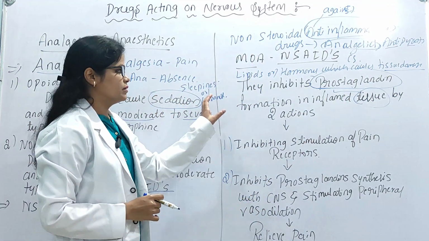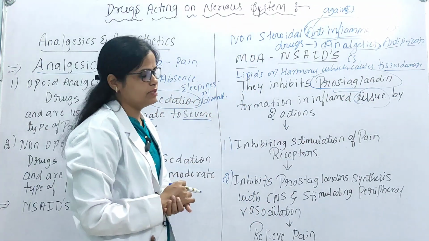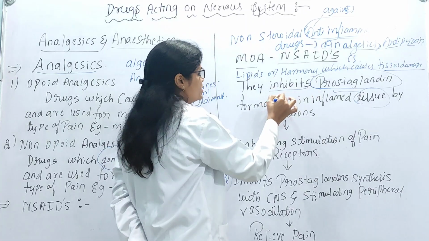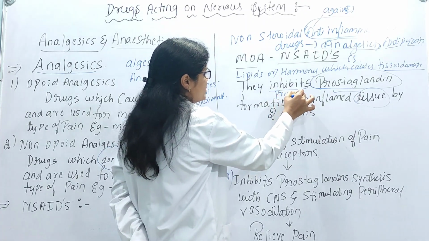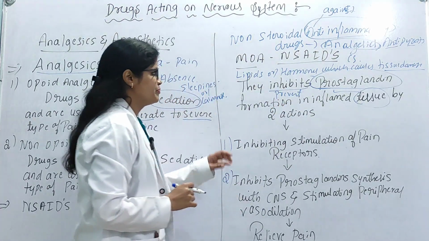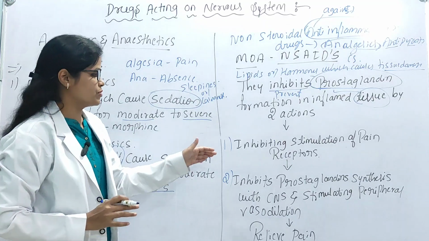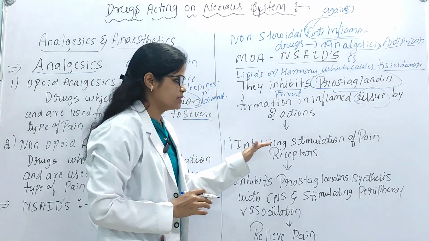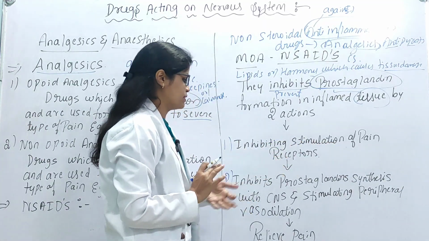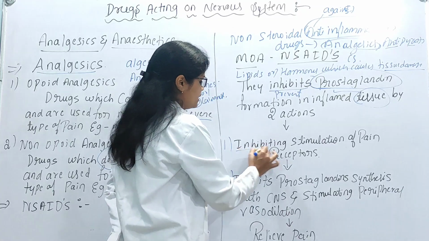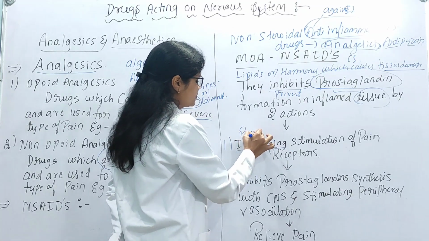So the meaning of inhibition is nothing but prevent. Here the mechanism of action of these NSAIDs is going on two processes. The first is inhibiting the stimulation of the pain receptors. Inhibiting is nothing but prevention.